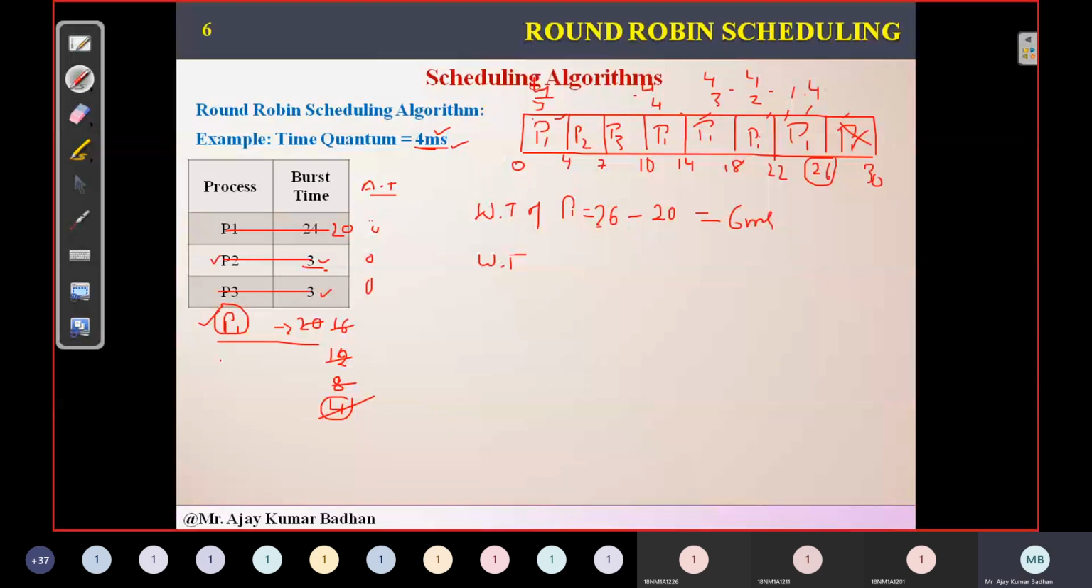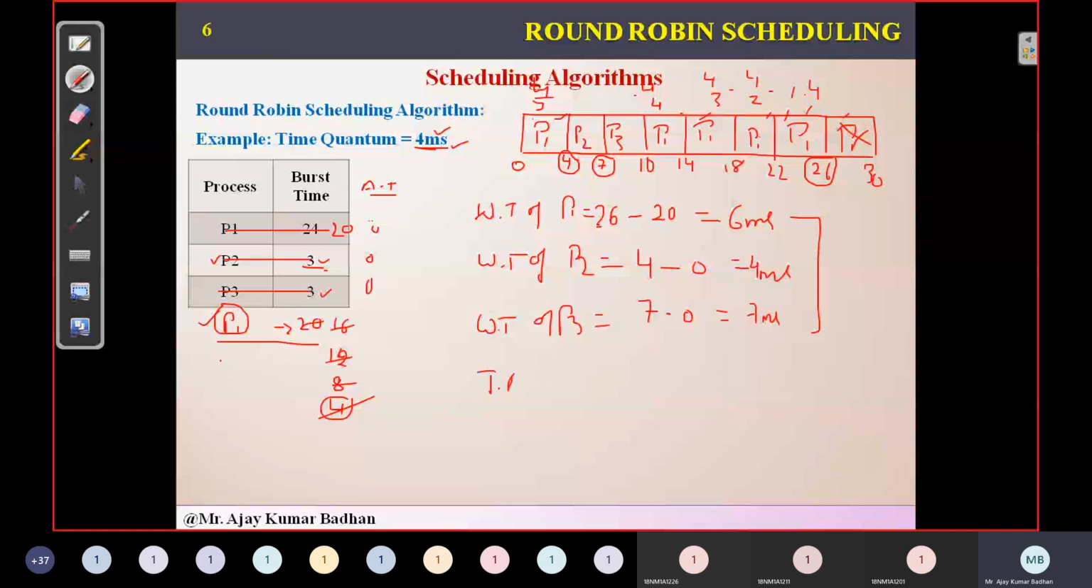Then what about the waiting time for process P2? Which one is the latest we need to take? Since P2 executed only one time, we will consider the left portion, 4 minus the arrival time, which we know is 0. Did it execute earlier here? No, it did not execute earlier. So 4 minus 0, 4 milliseconds. Then the waiting time of process P3. Same, P3 also executed only one time. So I'm considering the left portion, 7 minus 0, since it did not execute earlier and arrival time is 0. So 7 milliseconds. So you can get the average of this.